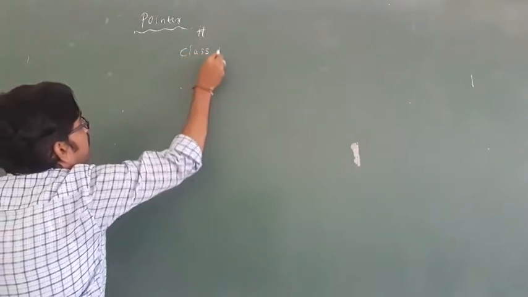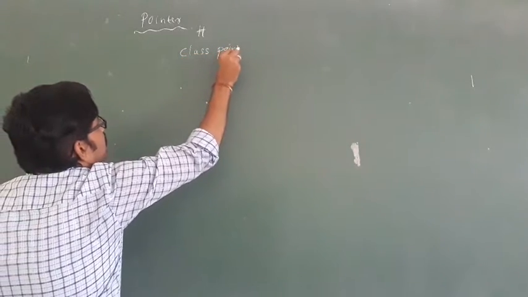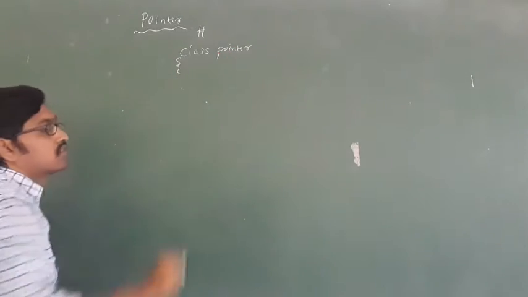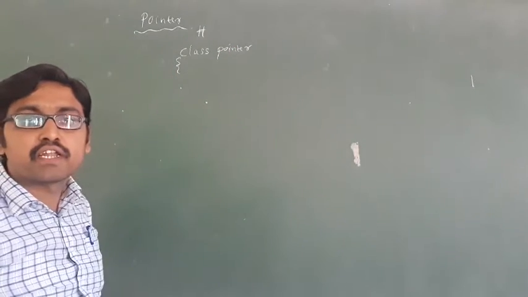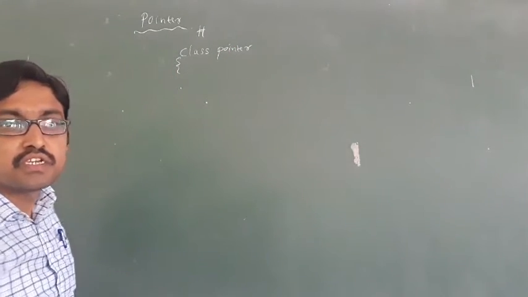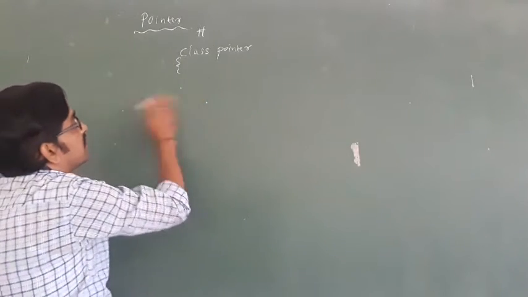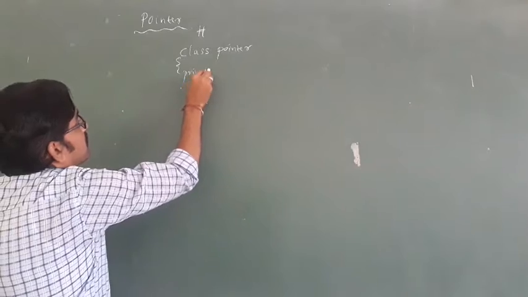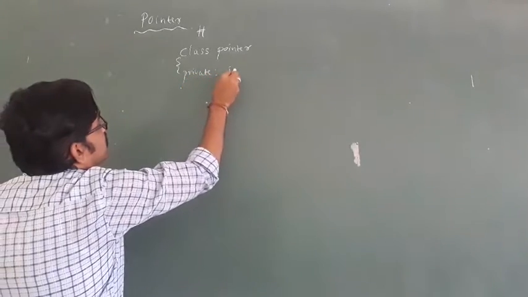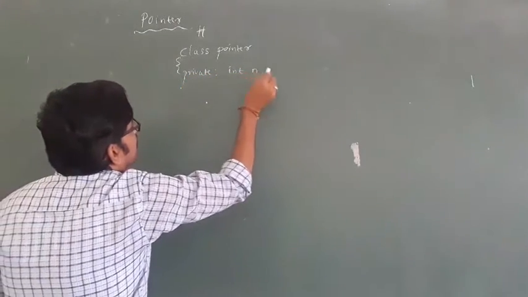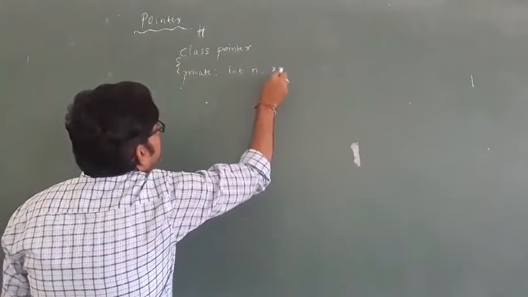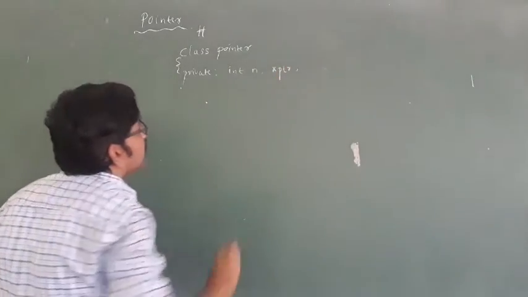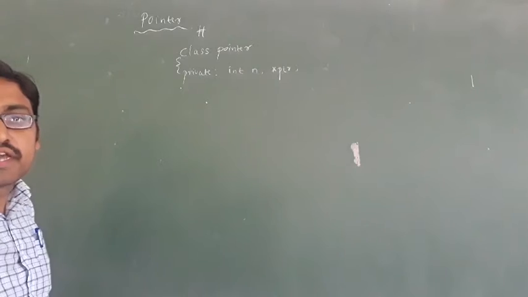I am taking the pointer as one class. Here I am writing private: int n, star ptr. Star ptr is one pointer.